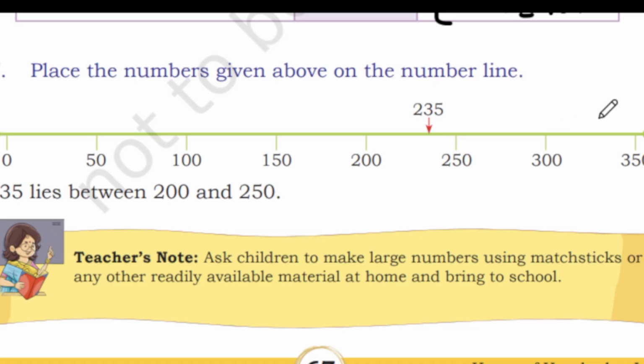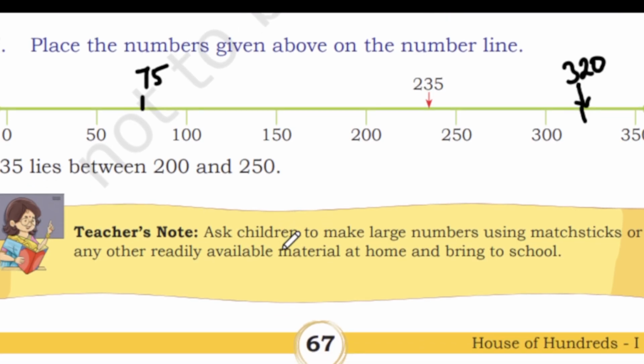320? Where can we place 320? Here. So here we can place 320. Okay, how about 75? Here we can place 75. Okay, so this one is going to be very easy.